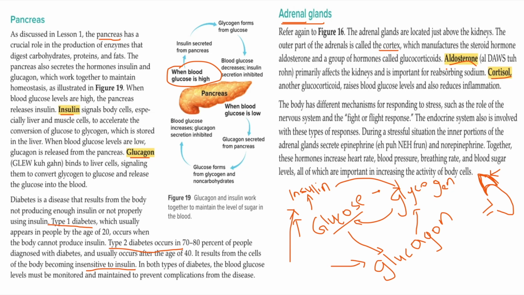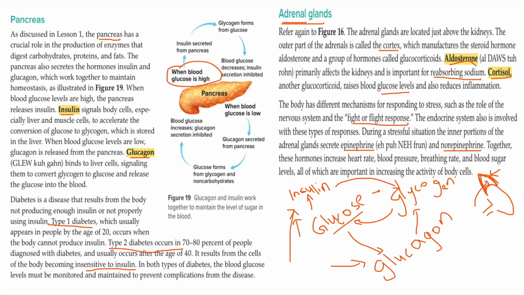So aldosterone is helping in reabsorbing sodium, and cortisol is a stress hormone that is releasing glucose, or increasing the glucose, when you are in stress, right? And it is avoiding inflammation. So these are the two hormones produced by the outer part, or the cortex, of the adrenal gland. And the inside part of the adrenal gland is producing two hormones, called epinephrine and norepinephrine.